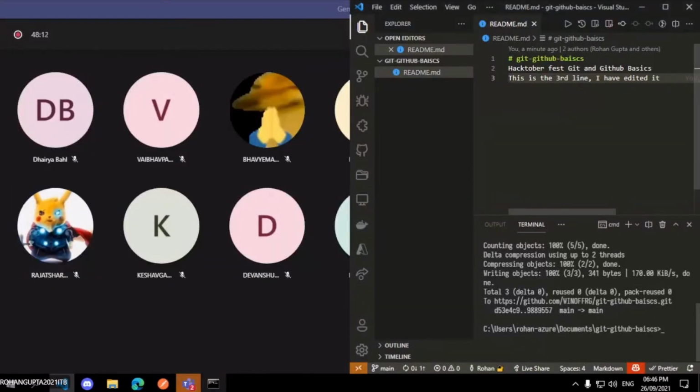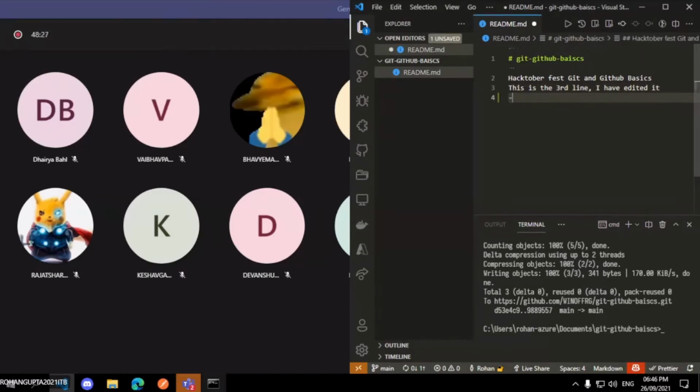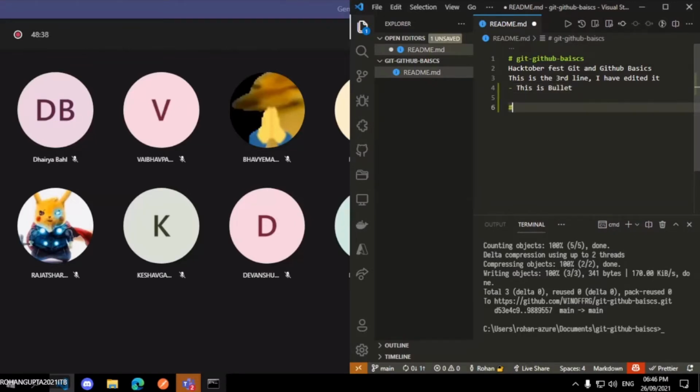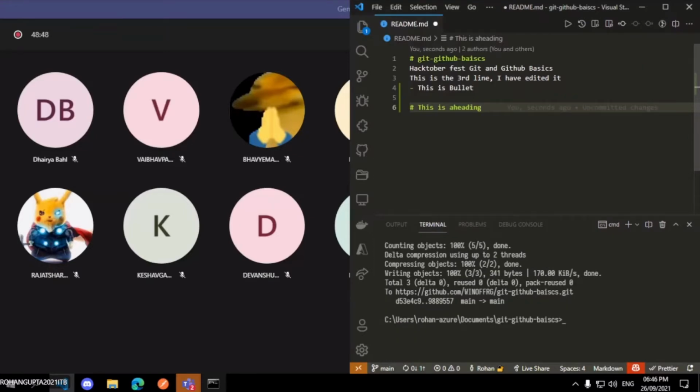MD file is a markdown file. In a markdown file, you write an introduction, what the project is about, like a .txt file. It is similar to that, but it is stylable, meaning you can give style to it. For example, you can create a bullet. If I write a dash sign, this will create a bullet. Or if you want to create a heading, if you write a hash, this is a heading. This is a stylable file, not an executable file. So no one runs it. It is simply visible in the browser when you open it.